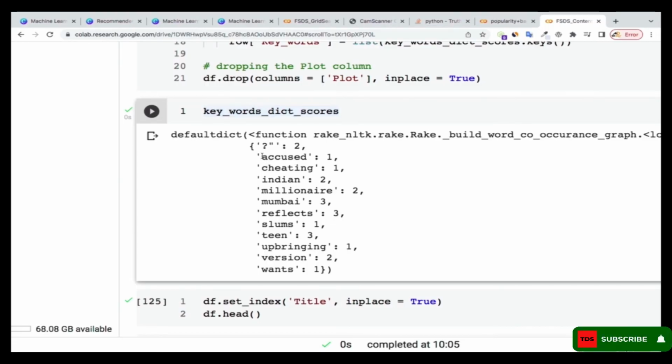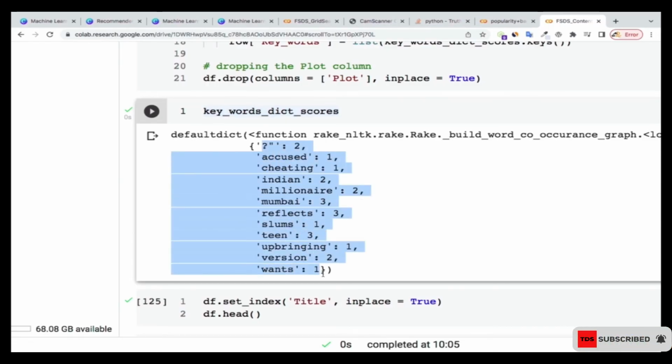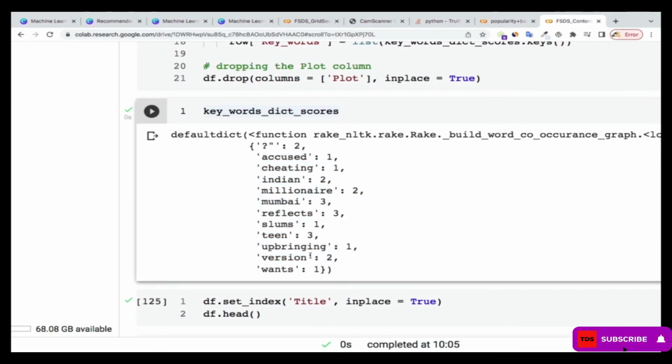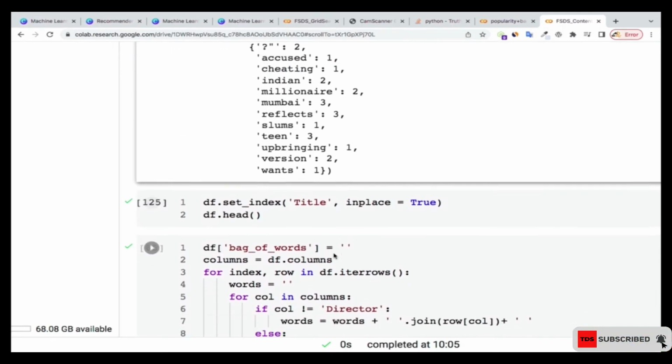For this particular row, it's a particular movie, and inside the plot description, these are the important keywords: accused, cheating, Indian, millionaire, Mumbai, reflects, slums, teen, upbringing, version ones, and their degree of importance has been assigned over here. So that's what we wanted to do, to be able to extract those important ones.